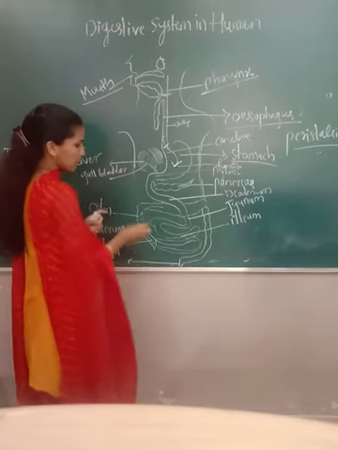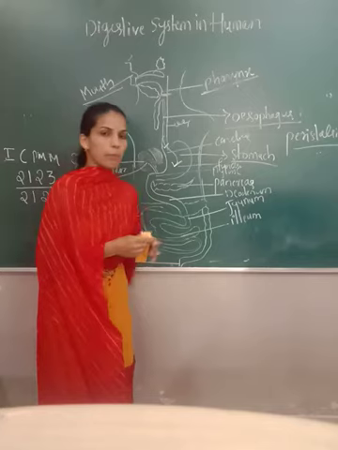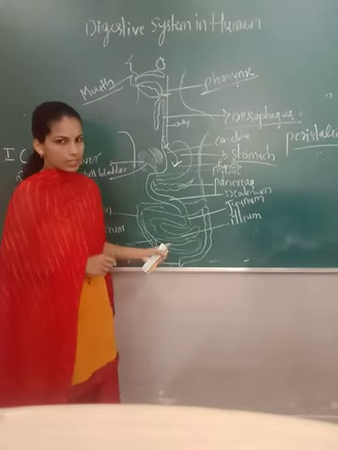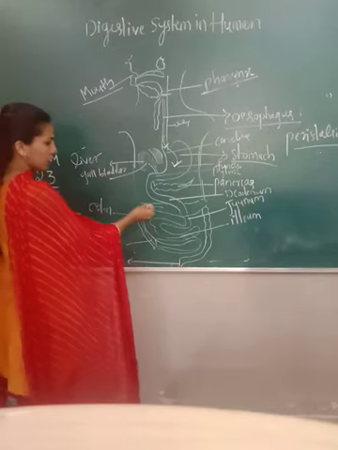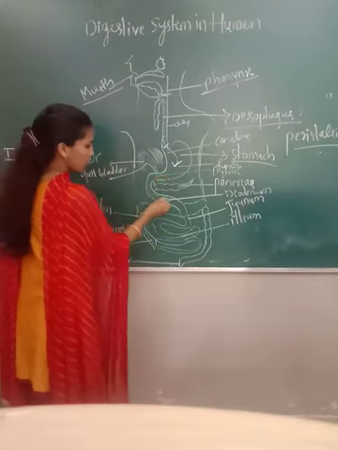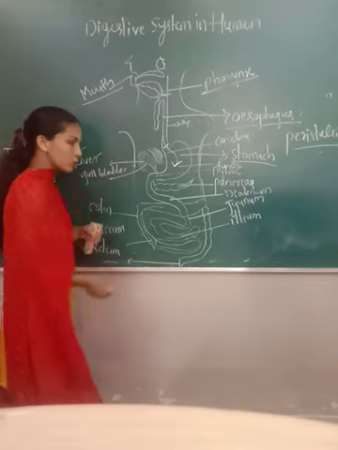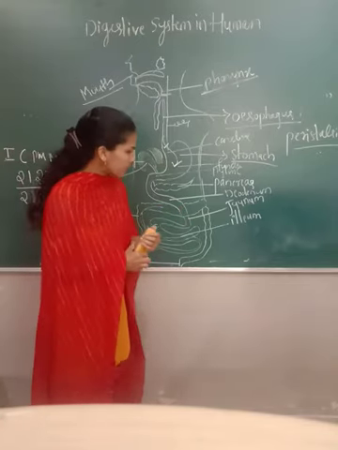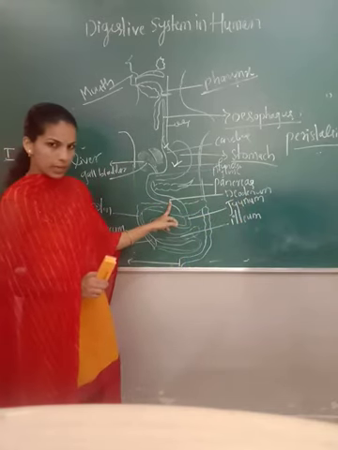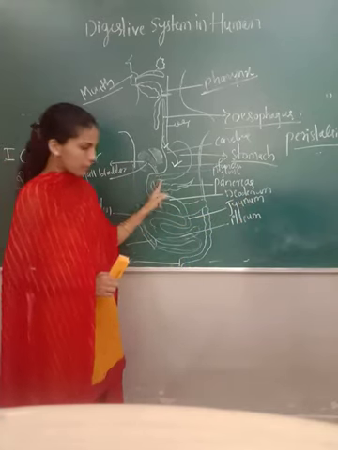After the stomach, the next parts we call the small intestine and the large intestine. So in the small intestine, food comes from the stomach. This small intestine again has different parts: the duodenum, the first part, which is nearer to the stomach.